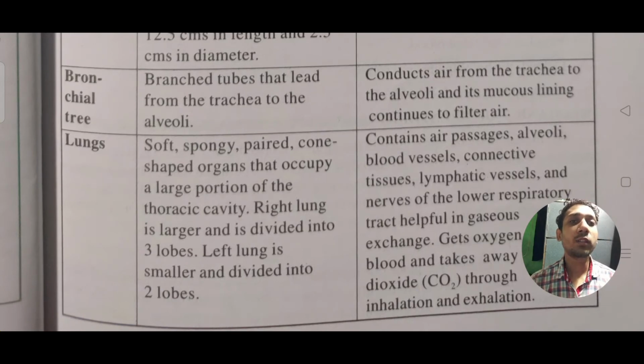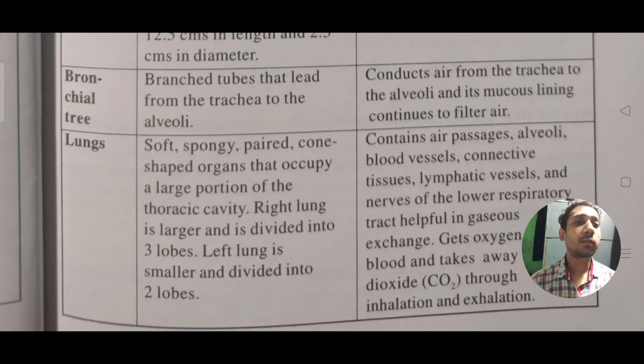Bronchial trees are the branch tubes that lead from the trachea to the alveoli. Bronchioles are also a kind of branch tube. And what do we mean by branch tubes? If it has one tube, thereafter it has several branches like this, and then this. It has so many branches, and that's why it is called a branch tube.